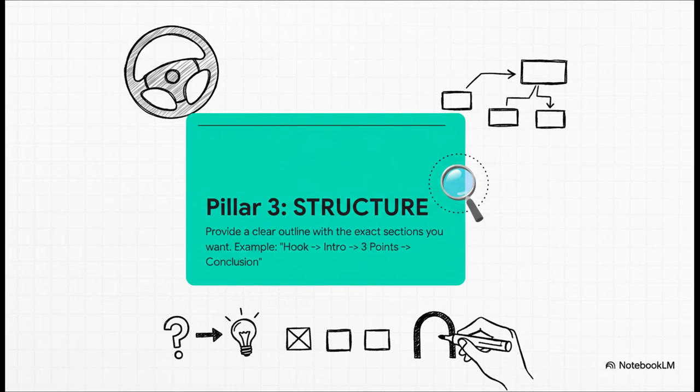Next up, we've got structure. And this is where you really get to take the driver's seat. Don't let the AI guess how you want the content organized. Give it an explicit blueprint. Tell it you want a hook, then an intro, then these 3 specific main points, and then a conclusion. This guarantees a logical flow and makes sure all of your key messages actually get included.